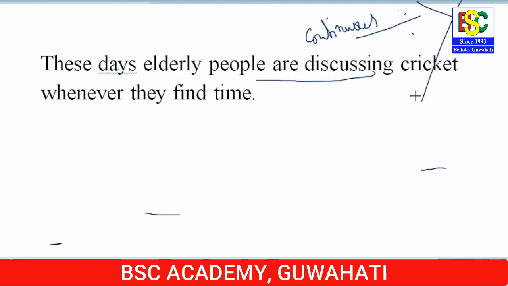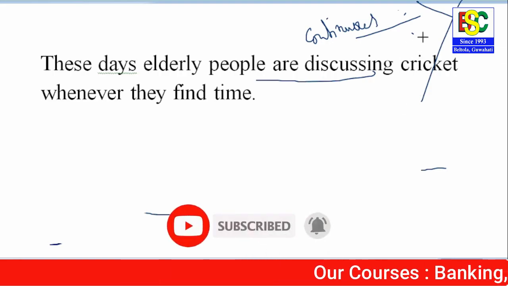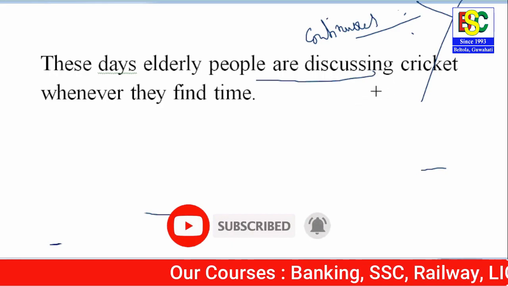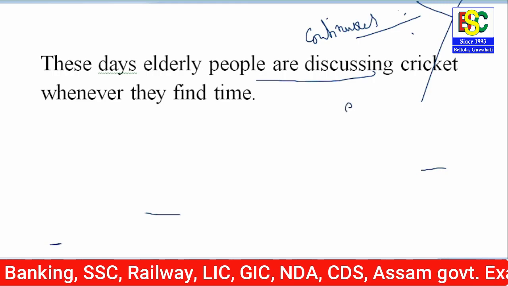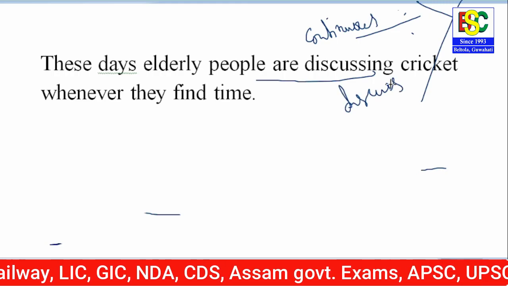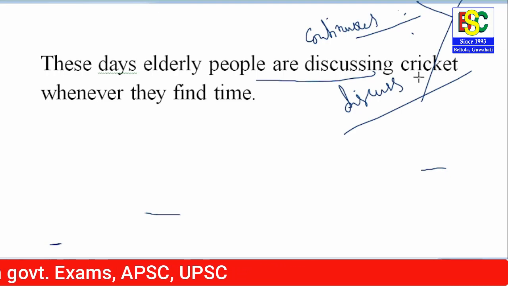Continuous tense की uses क्या क्या है वो next video में discuss करेंगे. But यहाँ पे continuous tense is not suitable. यहाँ पे again we have to use the present indefinite tense. Okay? So these elderly people discuss cricket whenever they find time.